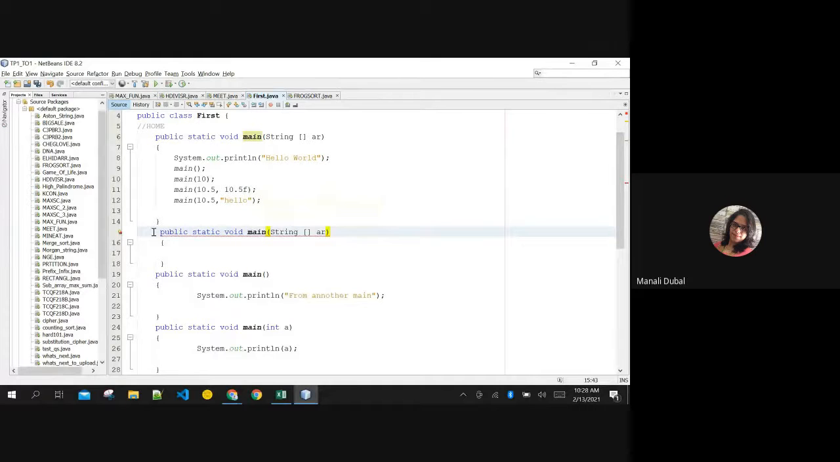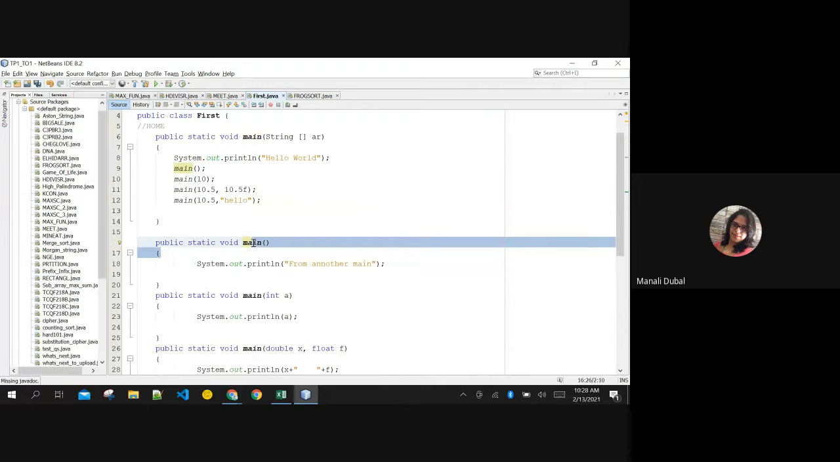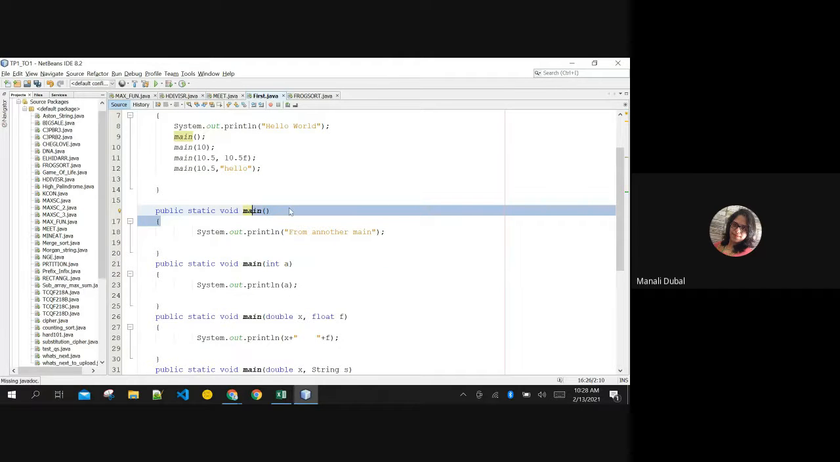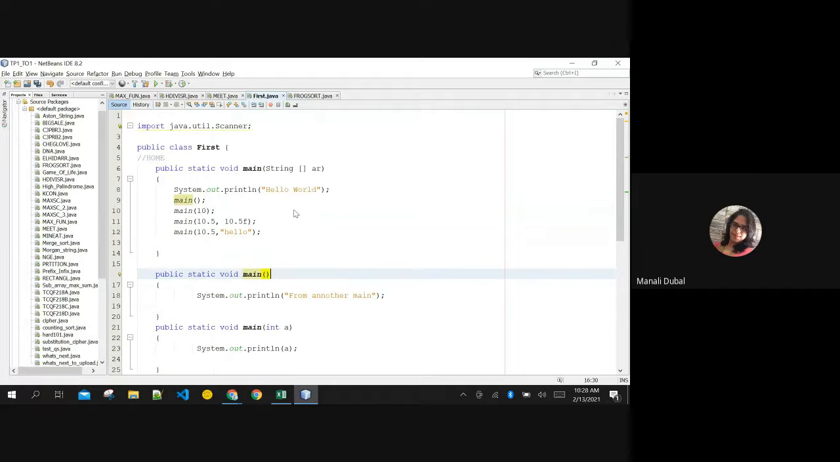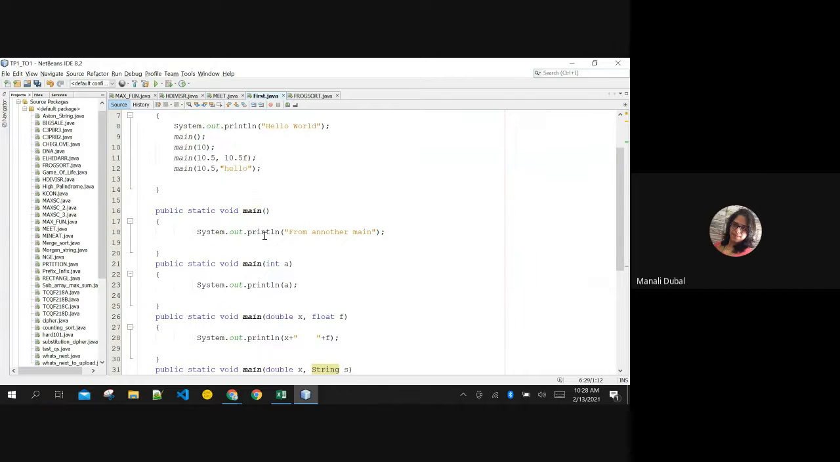So, in order to demonstrate multiple mains, you need to vary the number of arguments. You can vary the number of arguments, or you can even vary the type of arguments. Let me explain it to you. The number of arguments here is 1, something of type string array. Here the number of arguments is 0, right, Dhruvin?